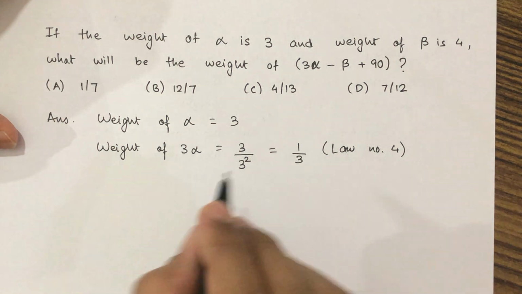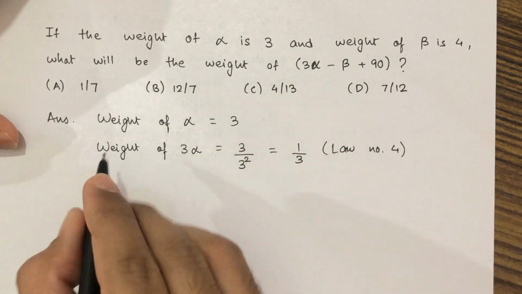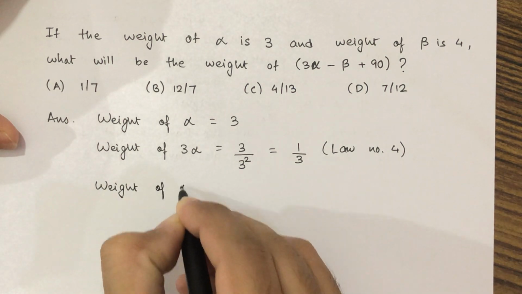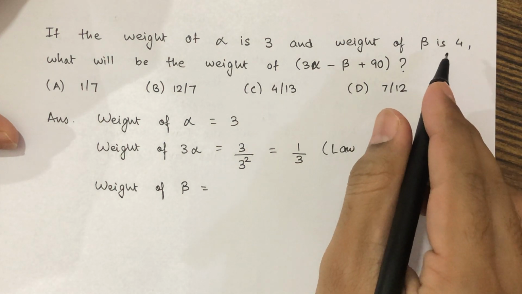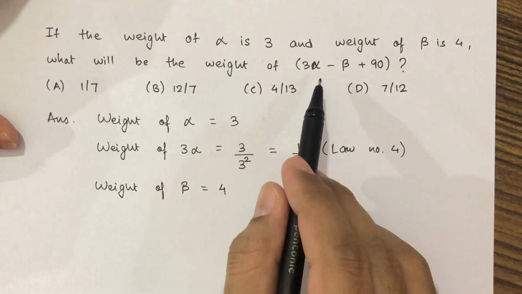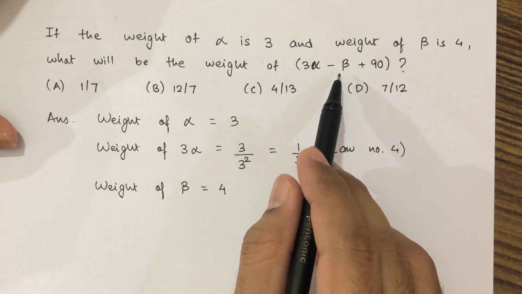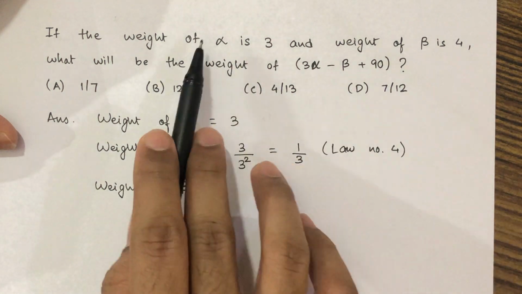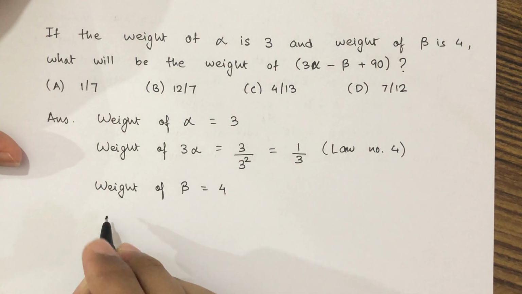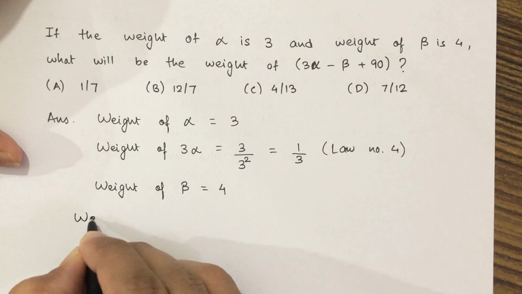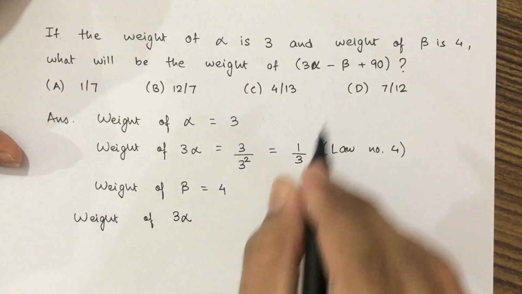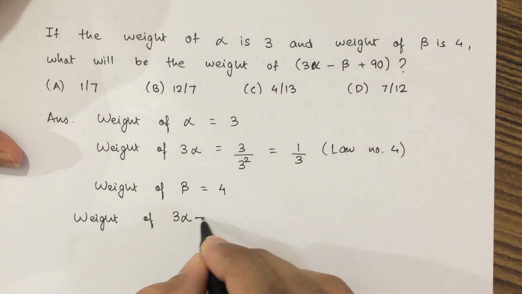Now again, weight of beta is also provided to us. Weight of beta is 4. So the algebraic sum of these two weights will be what? Let us find out. Weight of 3 alpha minus beta.